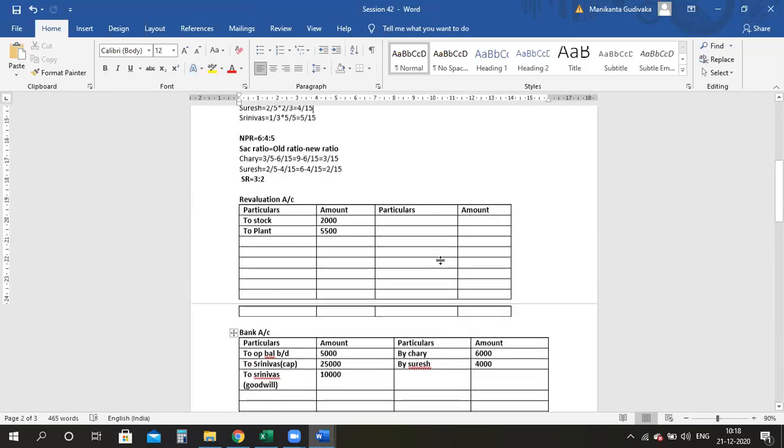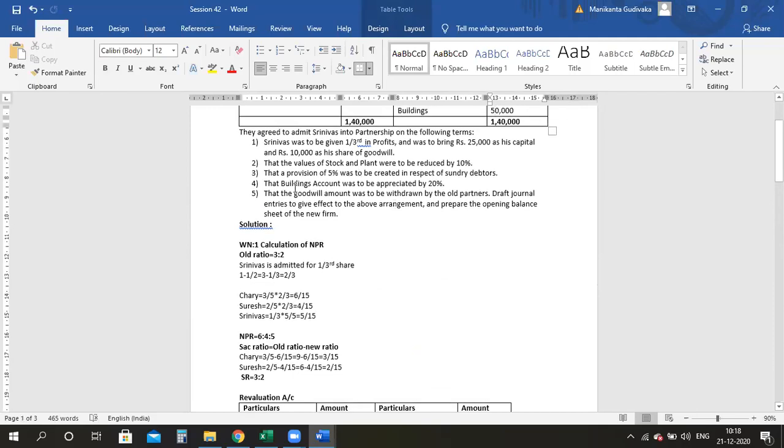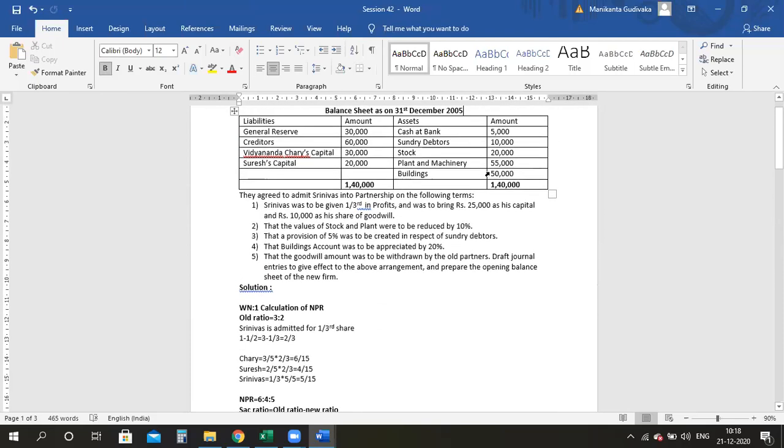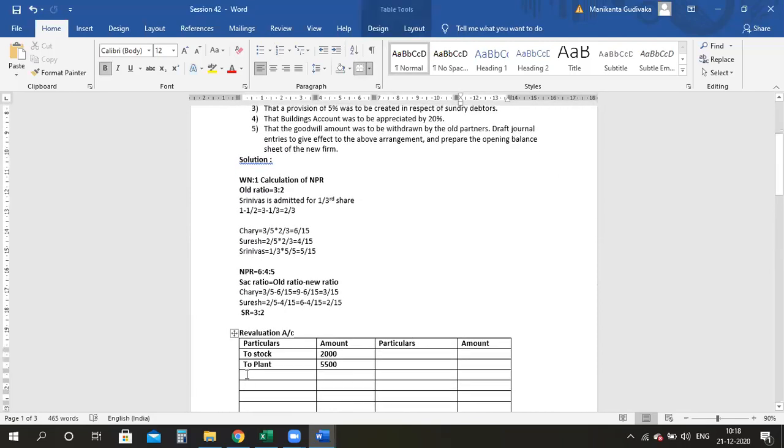Now come here. What is happening here in the third thing? That the provision of 5% needs to be created. Guys, whenever there is a provision, your sundry debtors will reduce. Yes or no? So it is as good as your asset is reducing. Therefore, 10,000 into 5% gives you 500. Yes or no? So come here and write provision.